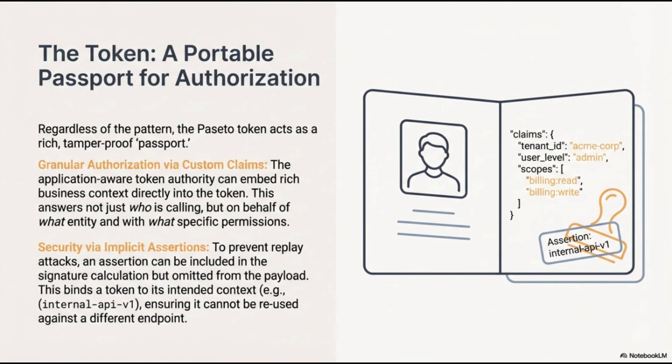Second, we have security through implicit assertions. To mitigate the risk of replay attacks, an assertion can be included during the signature calculation while remaining absent from the transmitted payload. This technique binds a token to its intended context, such as a specific internal API version, ensuring that a token meant for one service cannot be maliciously reused against another. This results in a highly secure and context-bound authorization mechanism.